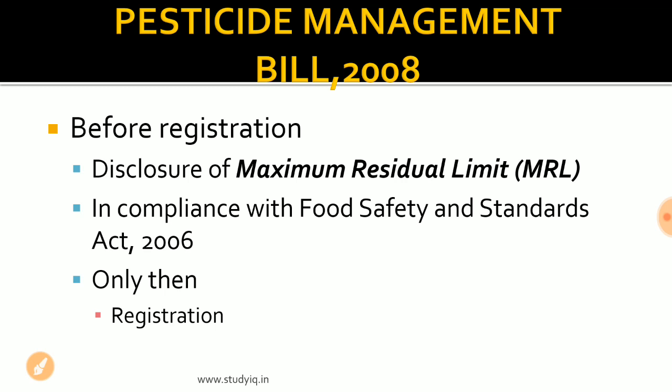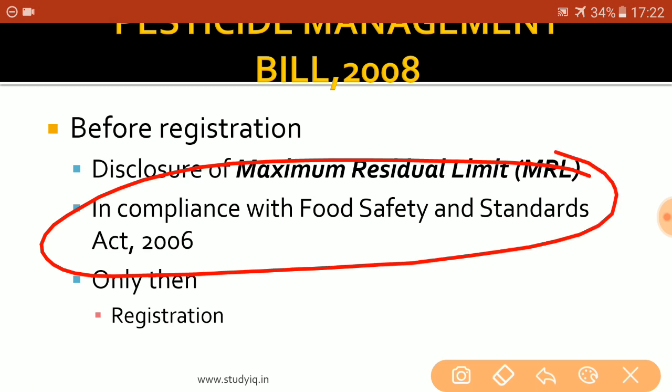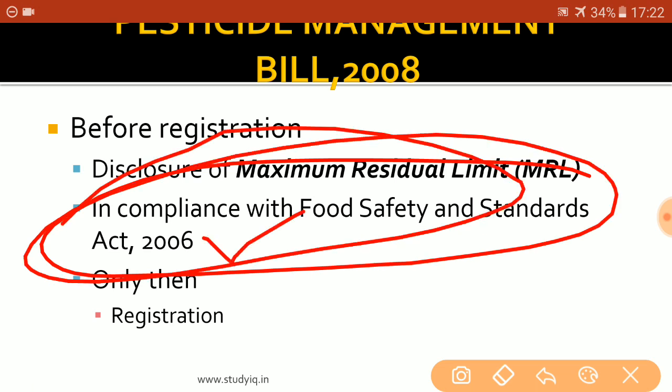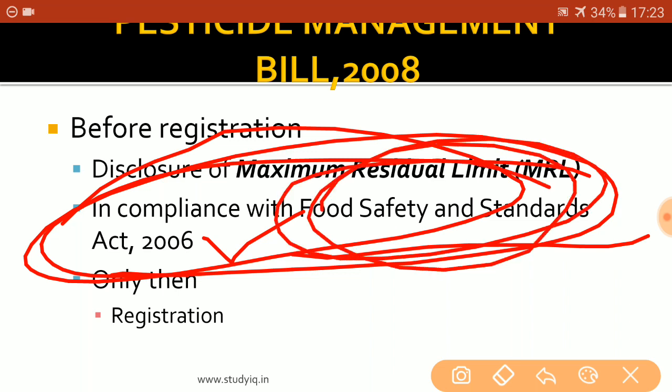Also, the bill says that the maximum residual limit should be in compliance with the Food Safety and Standards Act 2006. This Food Safety and Standards Act 2006 is basically an act that deals with the food safety standards, with the amount of pesticides, with the food quality, if we can say. Also, the Food Safety and Standards Authority of India, FSSAI, is established under this particular act.